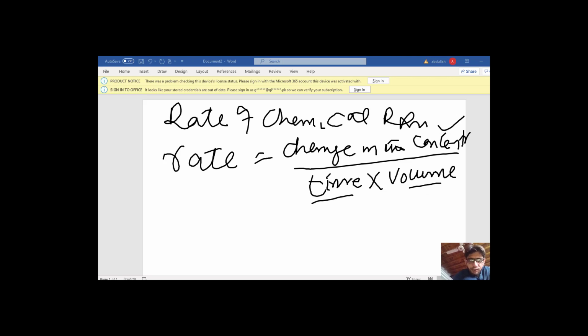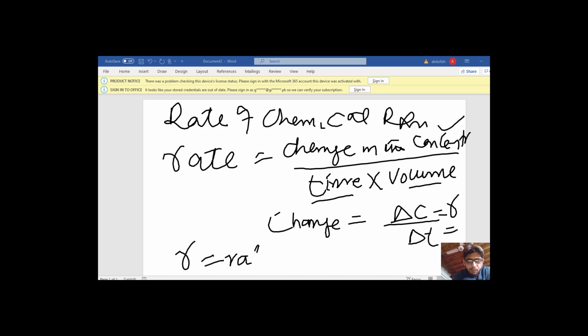Suppose the change in the concentration is denoted by delta C, and the change in time is delta T. So it is nothing but the rate of reaction. R is nothing but the rate of reaction.